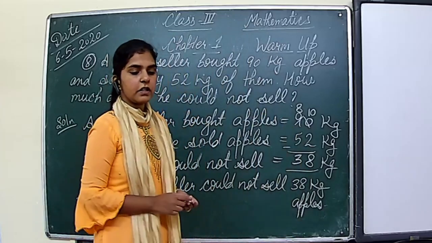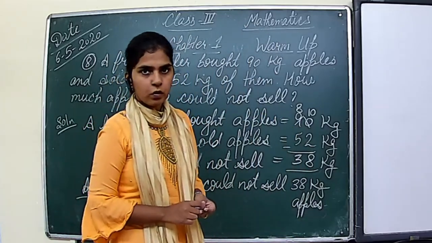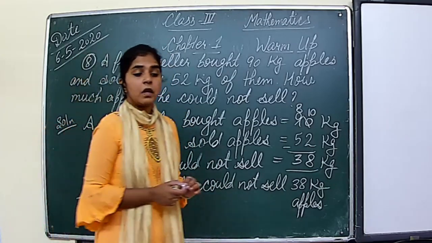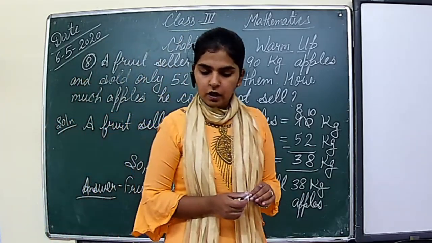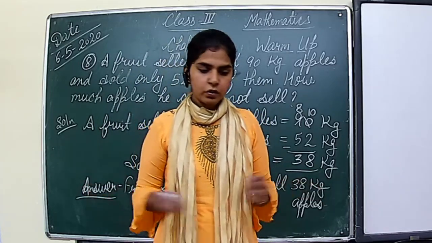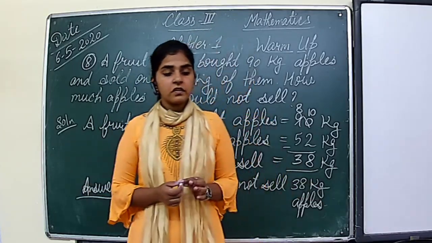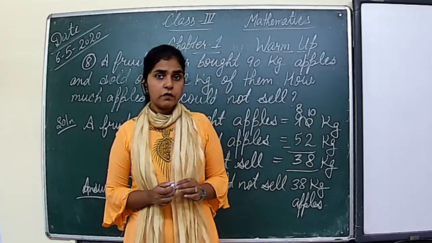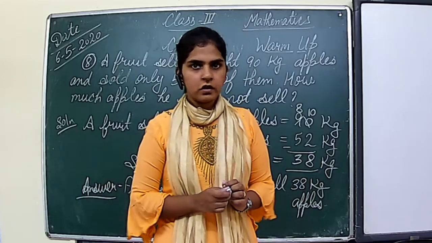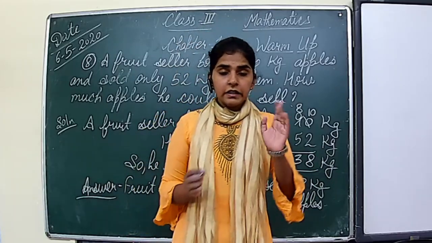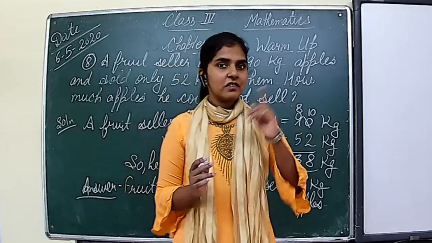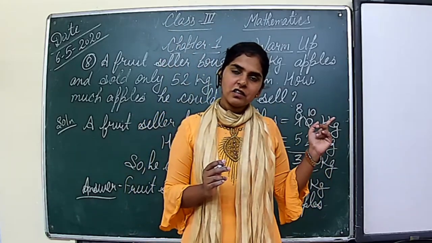There are 91 children in the hall. How many children are there in the hall? 91. 48 more children come in and then 75 of them leave. How many children are left in the hall? We need to tell how many children will be left in the hall at last. Understood? See, in starting there are 91 children in the hall.